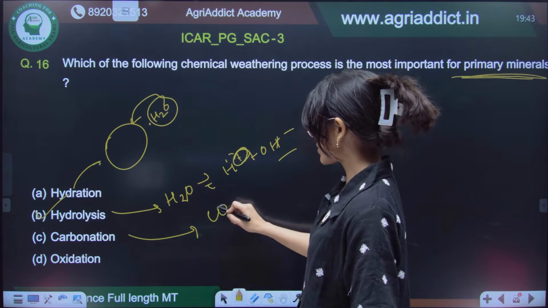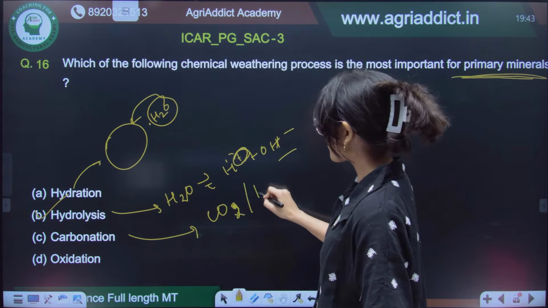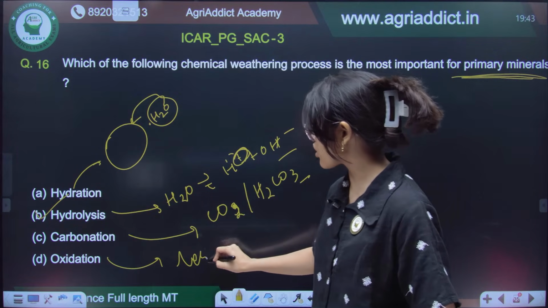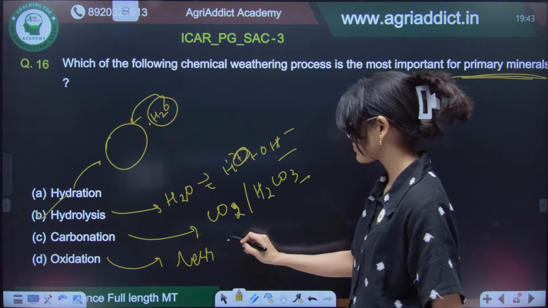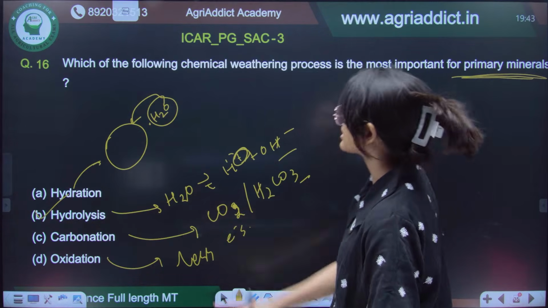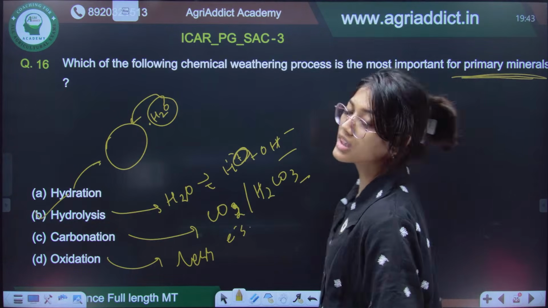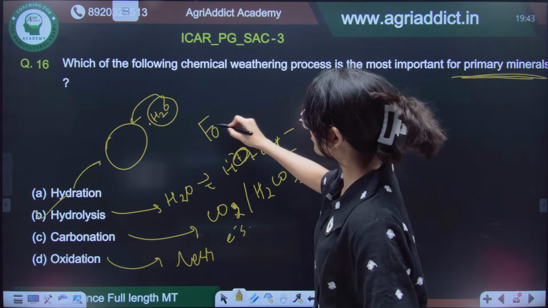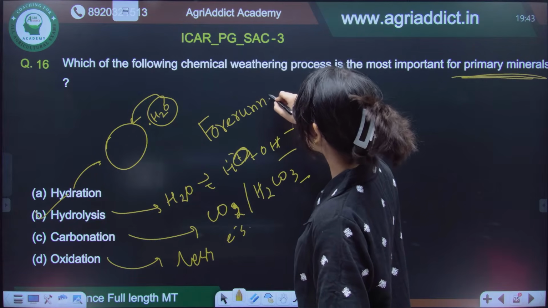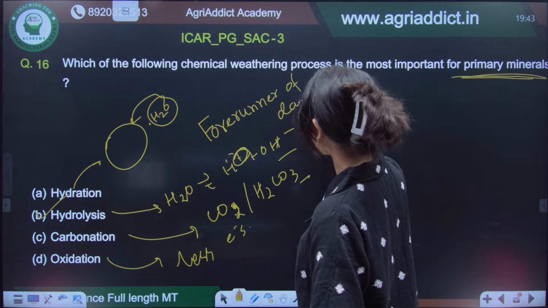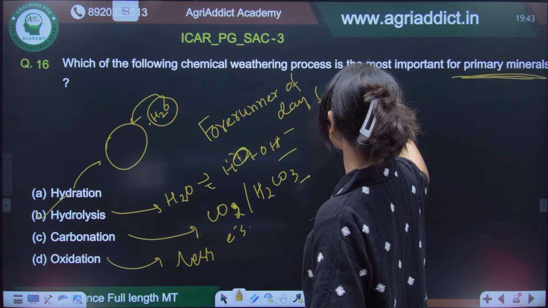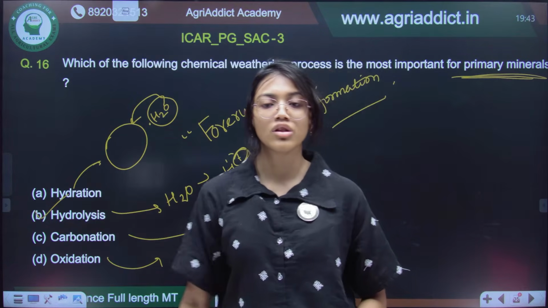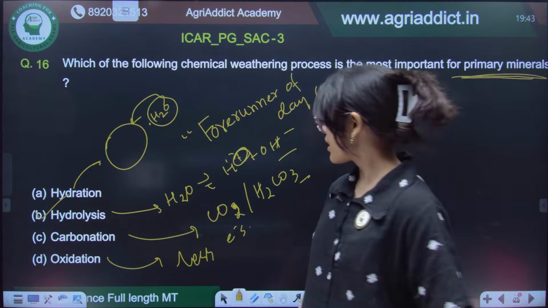Carbonation is due to carbon dioxide or carbonic acid, that is H2CO3, the breakdown, and oxidation, you know that it is the loss of electrons or addition of oxygen. So, hydrolysis is actually the most important process for primary minerals, and what is the other name of hydrolysis? We can also call it the forerunner of clay formation. Forerunner of clay formation.